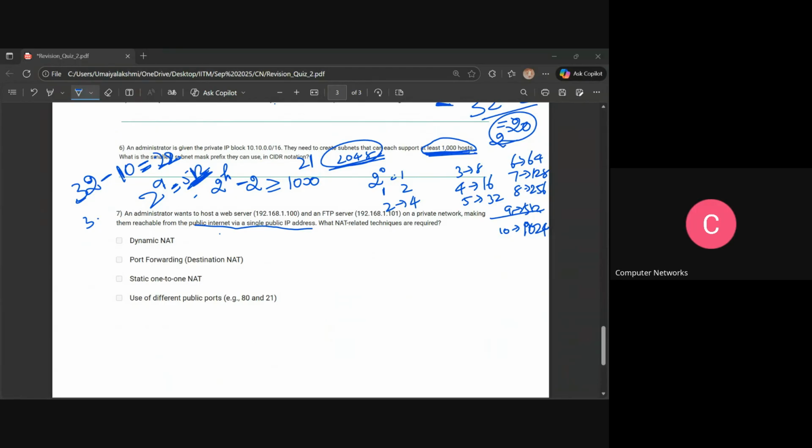Okay. So we need only one public IP, and we have to make it reachable, right? Yeah. So let's say here they are mentioning two public ports, that is 80 and 21, right?